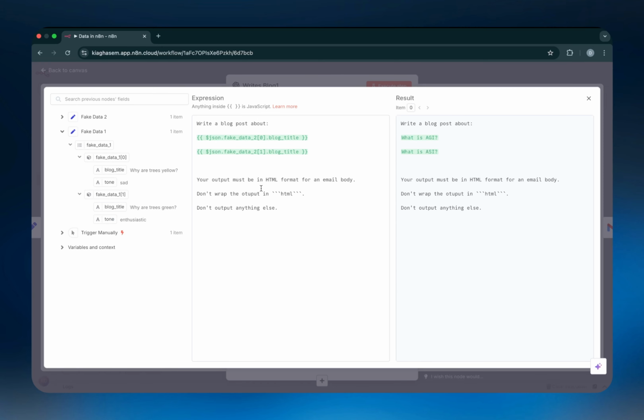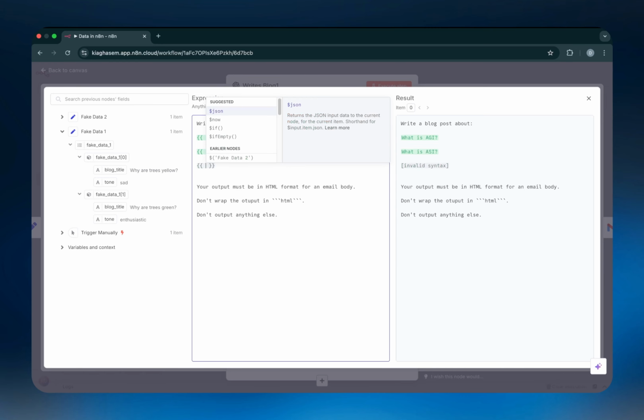So when I want to reference that data, as I said, what you want to do is, again, open up the curly brackets. This time, you don't want to write $JSON. You want to write $, open parentheses, and then as you can see, n8n already tells you what the previous nodes actually were. So the first node was called trigger manually, which it was. Second node, fake data number 1, which is the one that we actually want to communicate with. And the most recent one is fake data 2, which is this one up here. Now, in this case, what we want is fake data 1. So I'm just going to click on fake data 1.